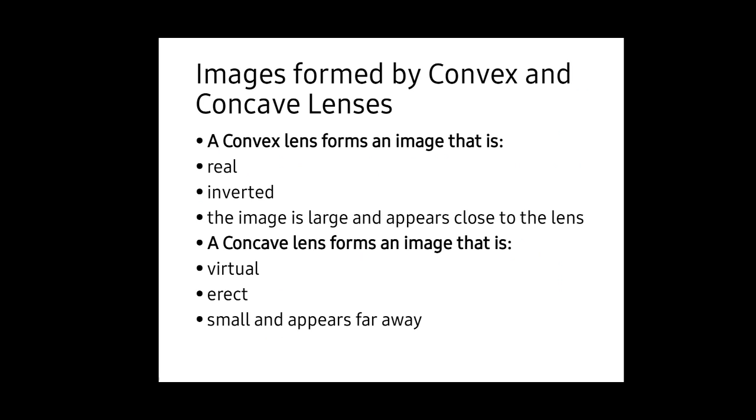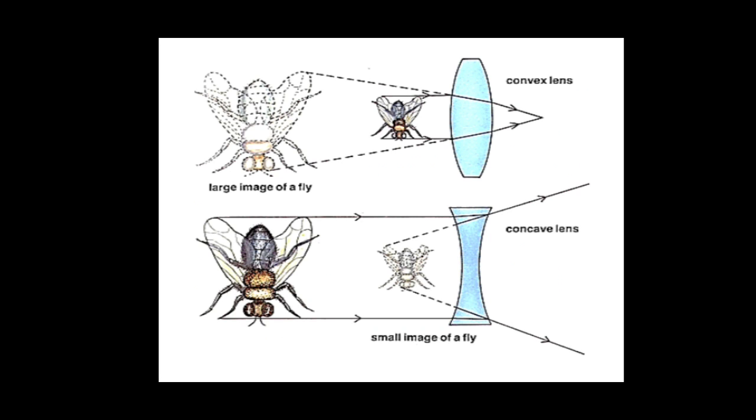Next, images formed by convex and concave lenses. Generally, a convex lens forms an image that is real, inverted, and large, and appears closer to the lens. But a concave lens forms an image that is virtual, erect, and small. As we can see here, the convex lens forms an image that is bigger than the housefly, but the concave lens forms an image smaller than the size of the housefly.